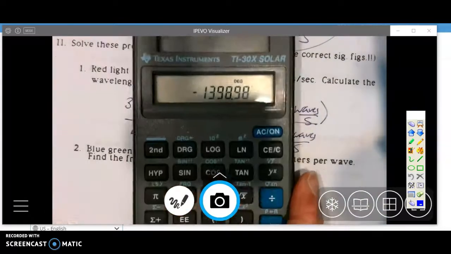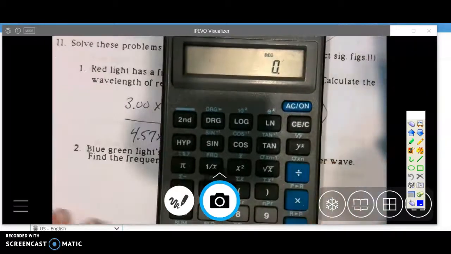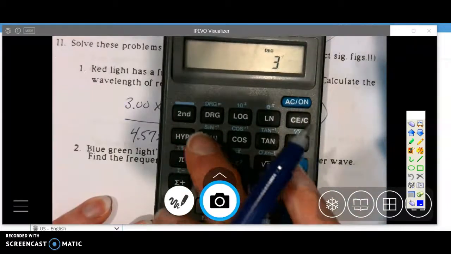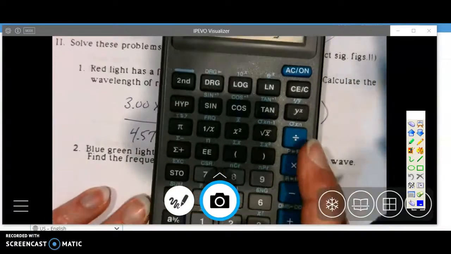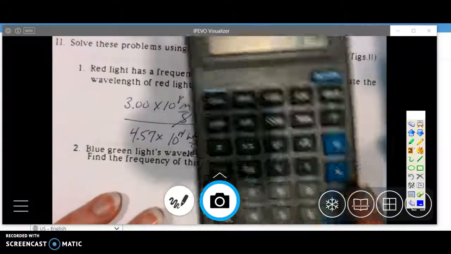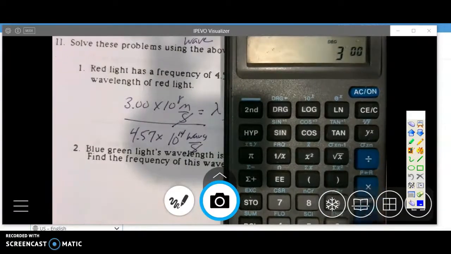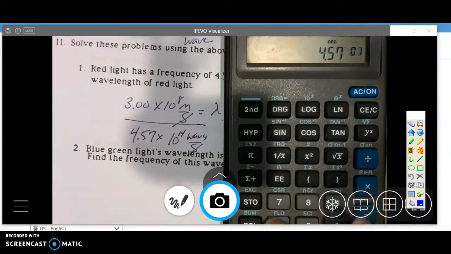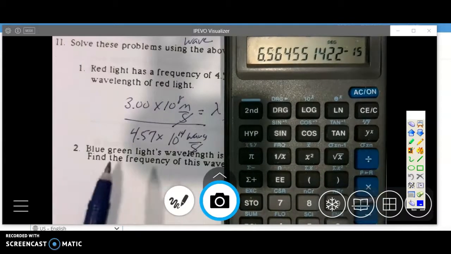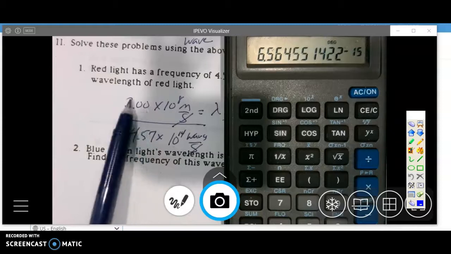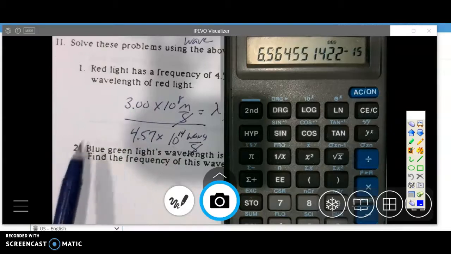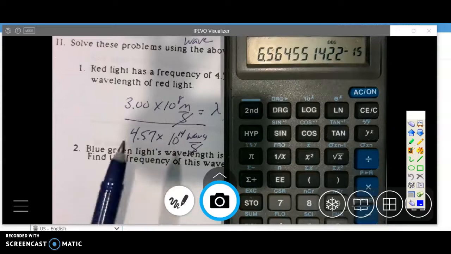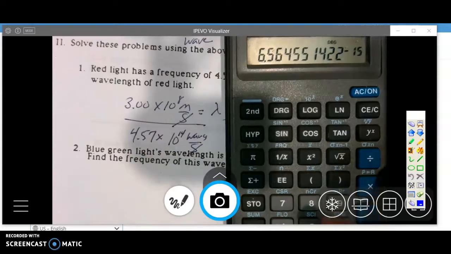Okay, just remember when you're putting this into the calculator, you're going to do 3. Most of you use that other calculator where you're going to have to hit second EE. My calculator, I don't have to do that. That's one of the things I like about this other version of the calculator. And then divided by 4.57, again, second EE for most of you, 14, and equals. Sig figs count. Speed of light is known to a lot more digits, so we're limiting you to 3 based on that. So our final answer will be 3 sig figs, so it's going to be 6.56.